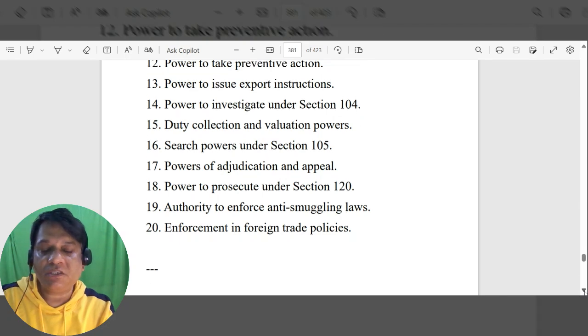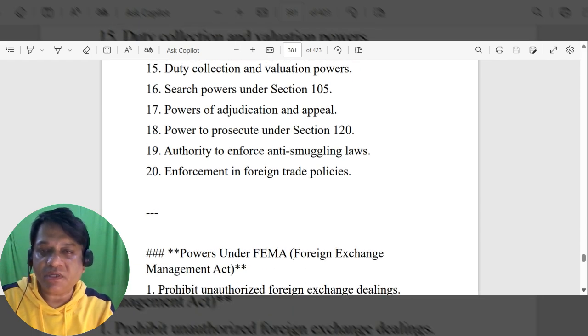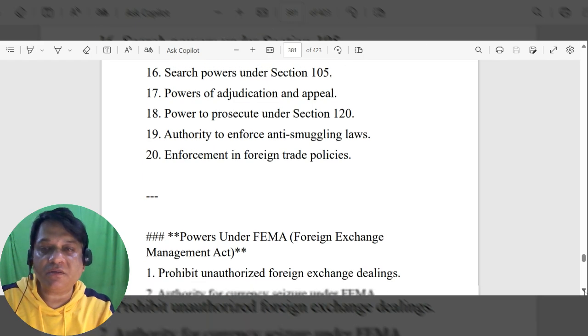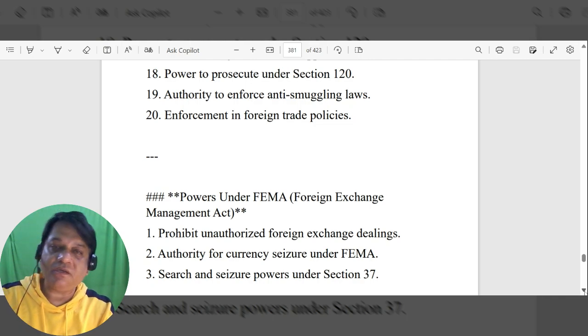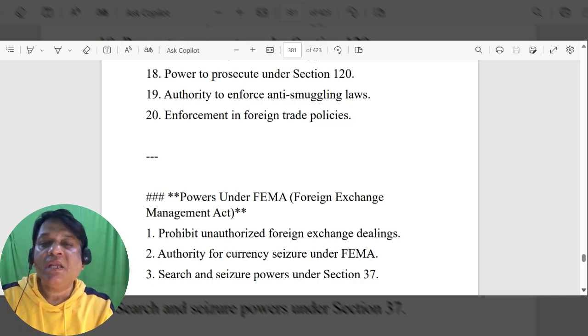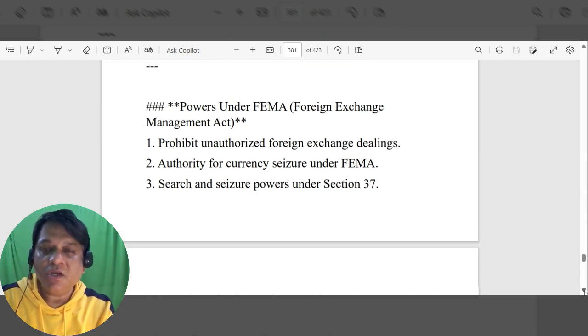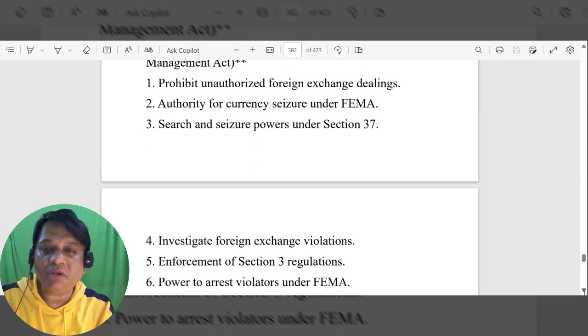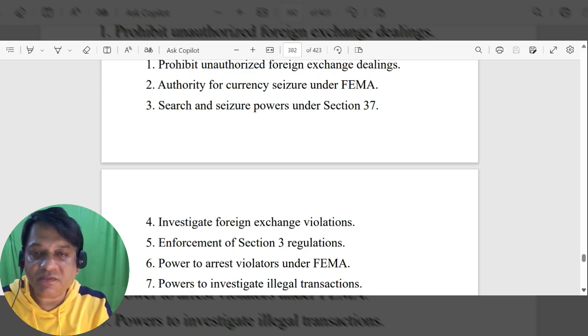Power to issue export instructions, power to investigate under Section 104, duty collection and valuation powers, search powers under Section 105, powers of adjudication and appeal, power to prosecute under Section 120, authority to enforce anti-smuggling laws, enforcement in foreign trade policies. Powers under FEMA prohibit unauthorized foreign exchange dealings, authority for currency seizure under FEMA,